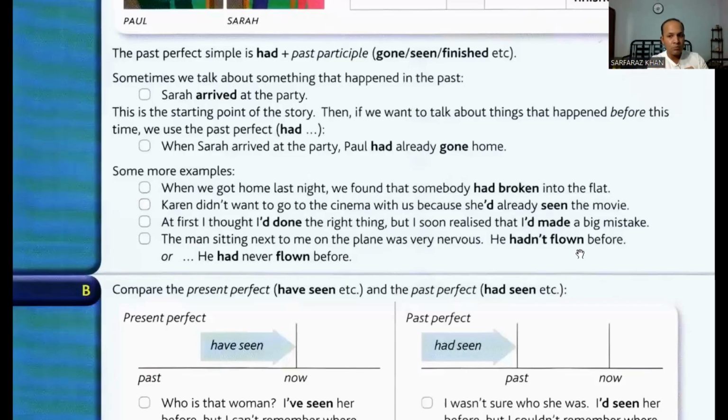He hadn't flown before. That means before sitting on that plane, that man had not flown. It surely means that he had not flown before. Why? Because even earlier than sitting in that plane, he had not flown ever in his life. It was his first time. So that's why he was getting nervous.